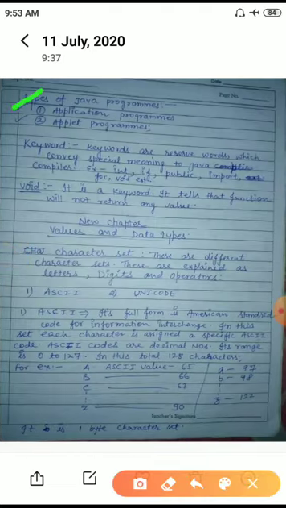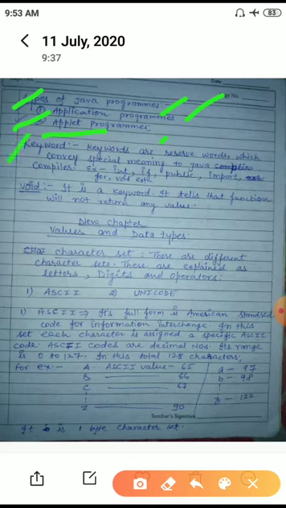Types of Java programs. There are two types of Java programs: application Java programs and applet Java programs. The programs which we write are called application programs. The program which is written for the internet is called an applet. So now come to the next topic, the next heading.